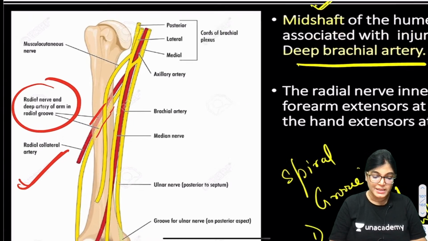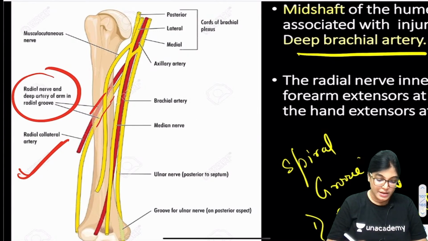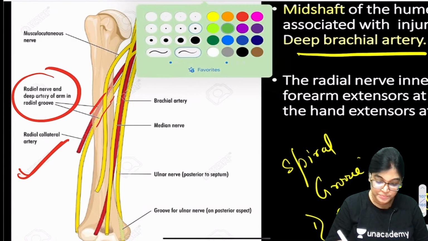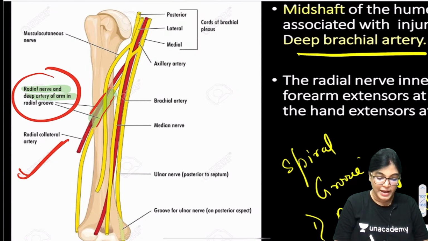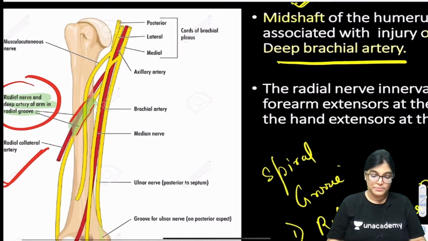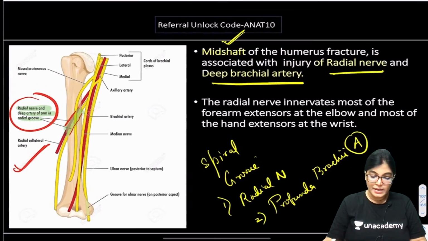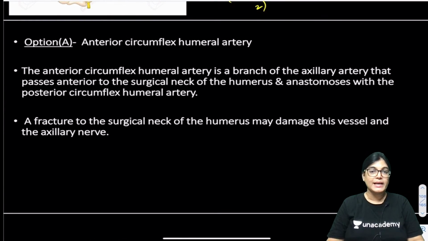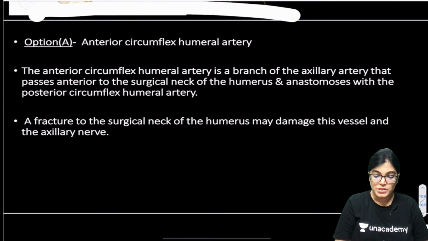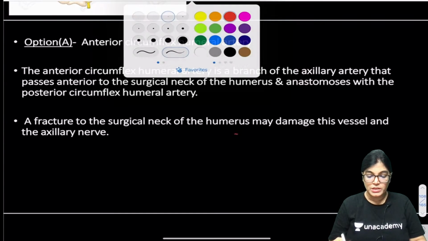Can you appreciate here? I have just enlarged that diagram. This area is the radial groove, and the structures lying there are the radial nerve and the deep artery of the arm. Okay, so this was enough for the correct answer. Now let's move on to the incorrect options.